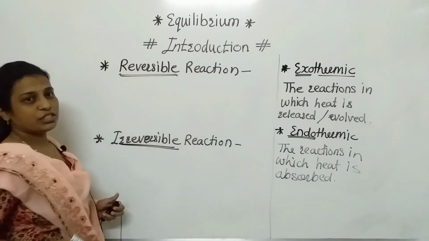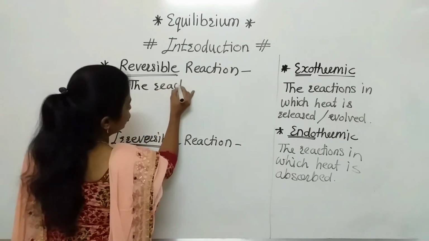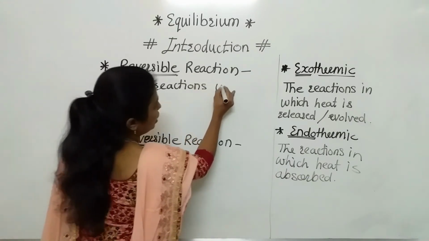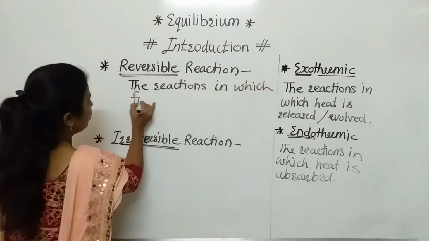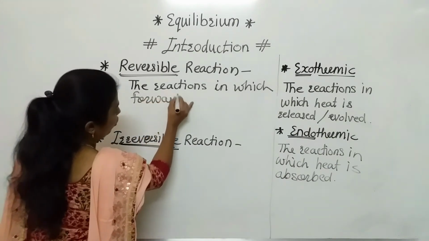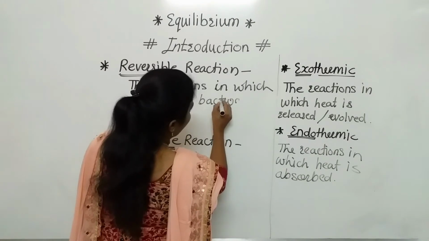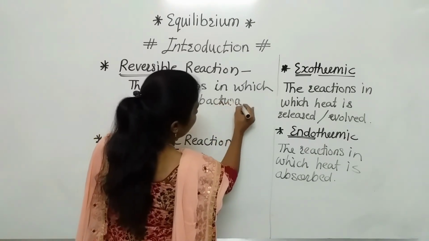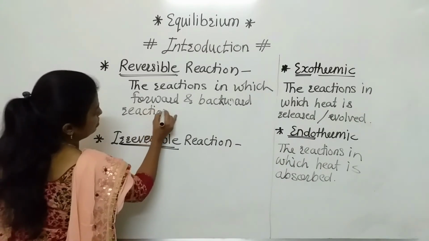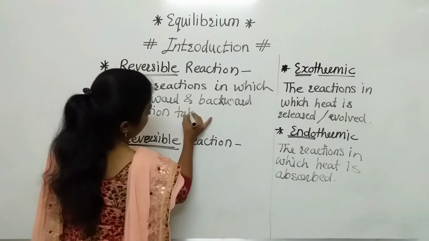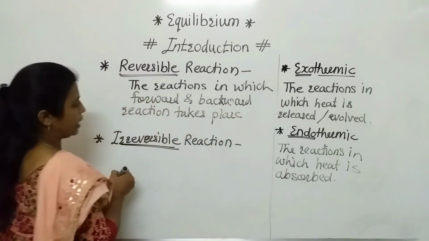So what is a reversible reaction? We can say that the reactions in which forward and backward reaction takes place are reversible reactions.